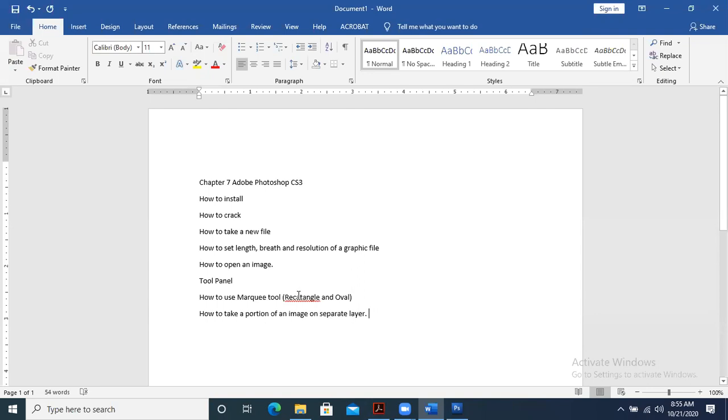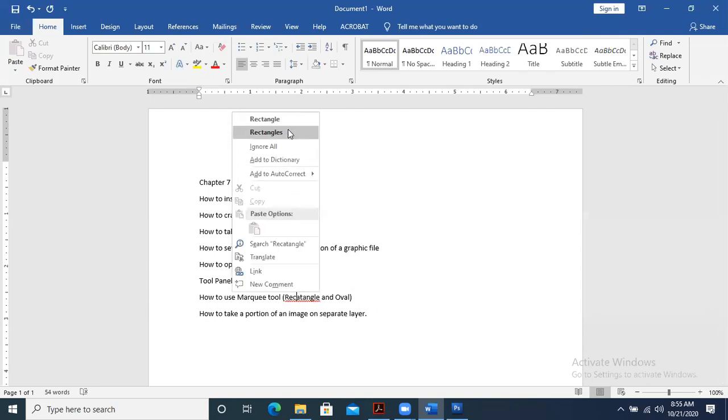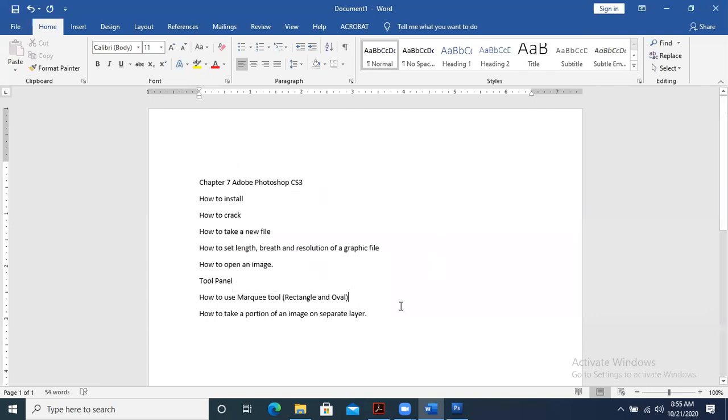Okay, how to take the portion of an image on a separate layer, then how to save it as a file in JPEG, PNG, TIFF, bitmap BMP, etc. formats.